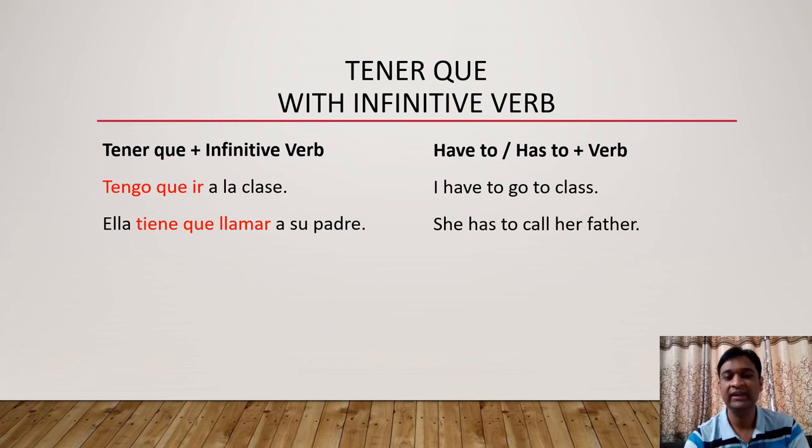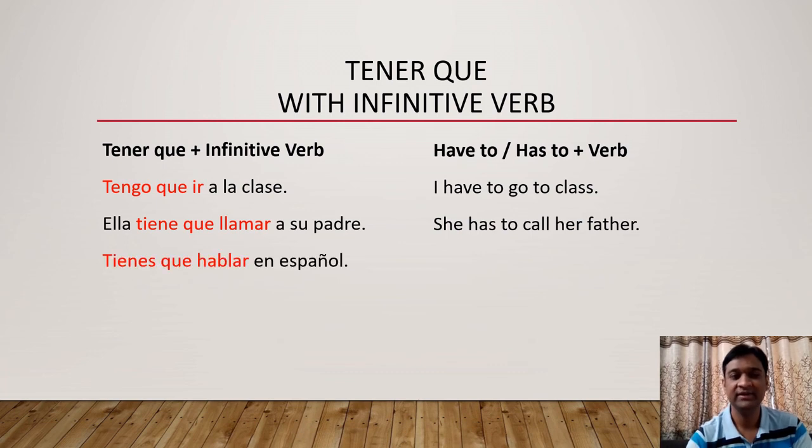So after any verb, if you find a living being, person or animal, we have to add the preposition a. Llamar a su padre, literally call to her father, but in English we don't write to, so call her father. She has to call her father. Ella tiene que llamar a su padre.